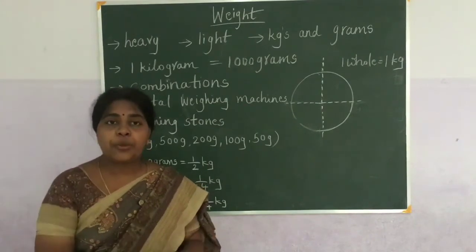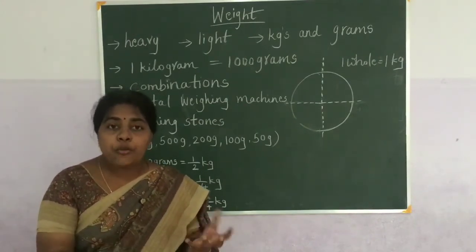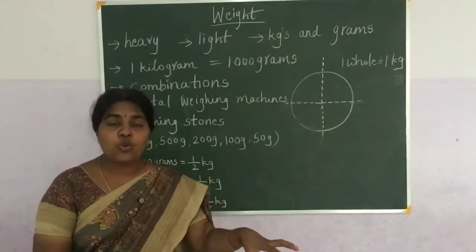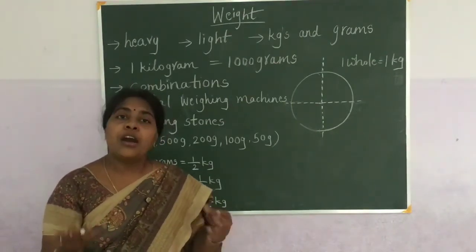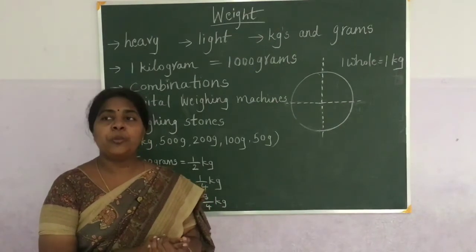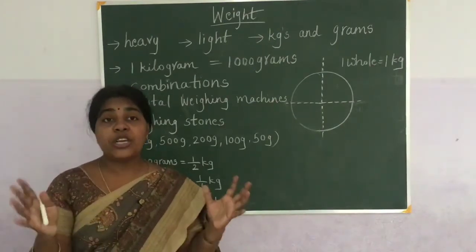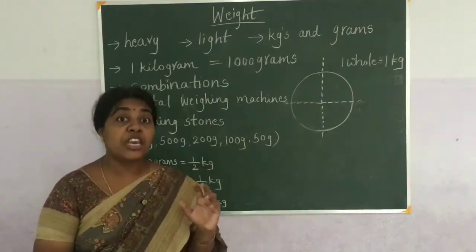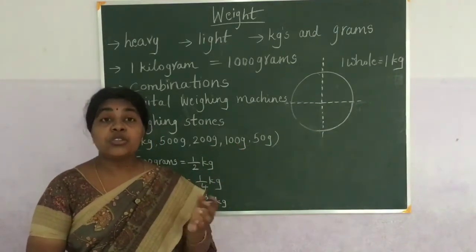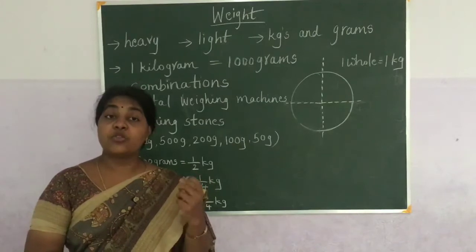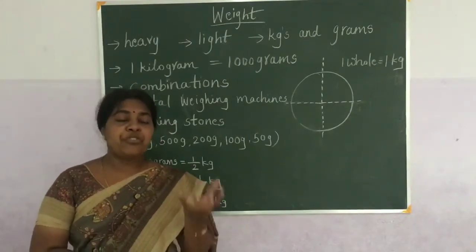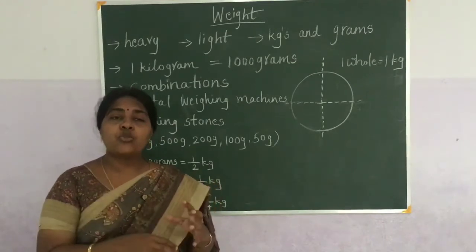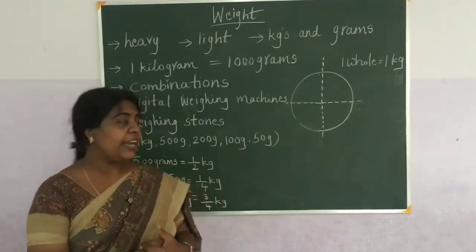Even in the timber depots, if you want any wood, they will keep weighing stones and they will weigh how much wood we want and give it. Because in timber depots the wood is very heavy, they won't use these small weighing stones. They use stones like 5 kgs, 10 kgs, 20 kgs, like that. The weight of the stones is more. According to the usage, the weighing stones are different in different areas.